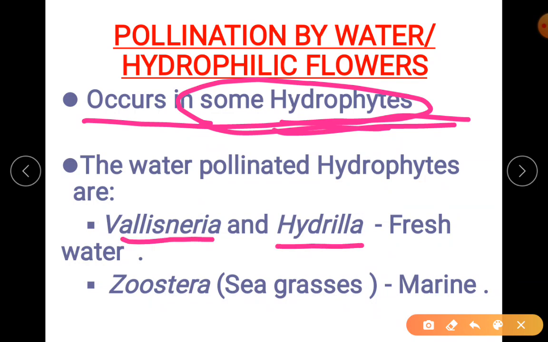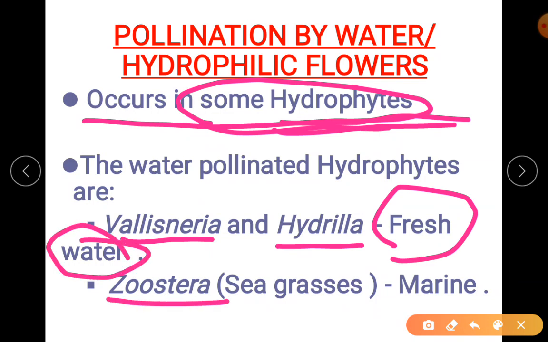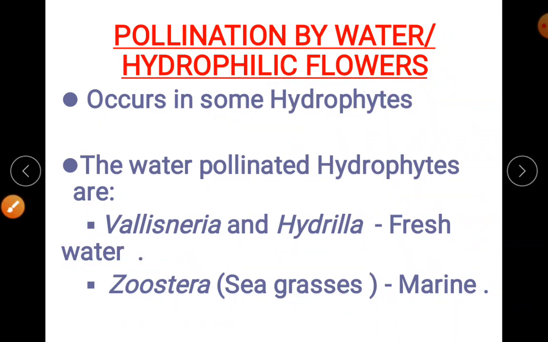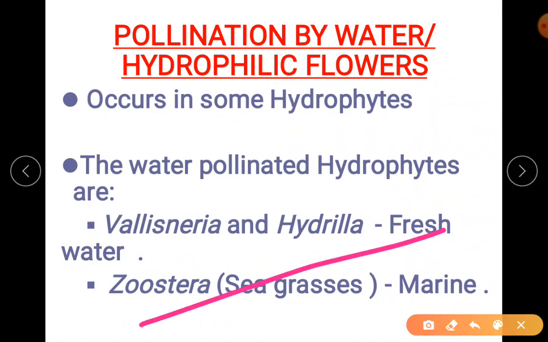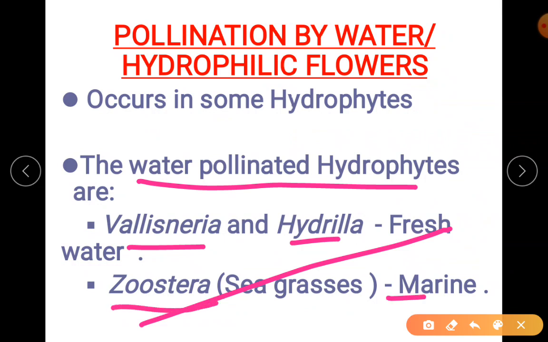Vallisneria and Hydrilla are the freshwater examples. Zostera, also called sea grass, is the marine example. This is your important question: give examples of water pollinated hydrophytes. This is your answer from your textbook: Vallisneria, Hydrilla, which are freshwater, and Zostera, which is the marine form.